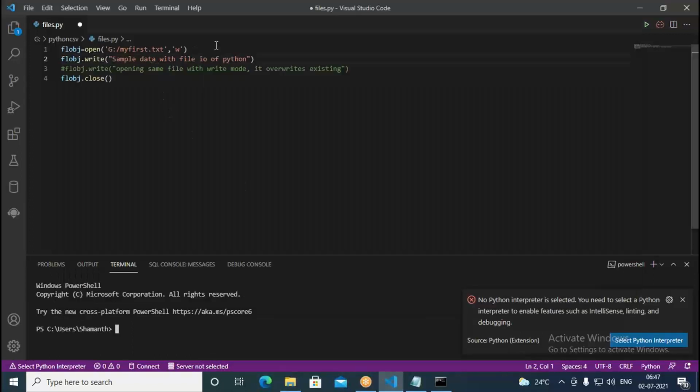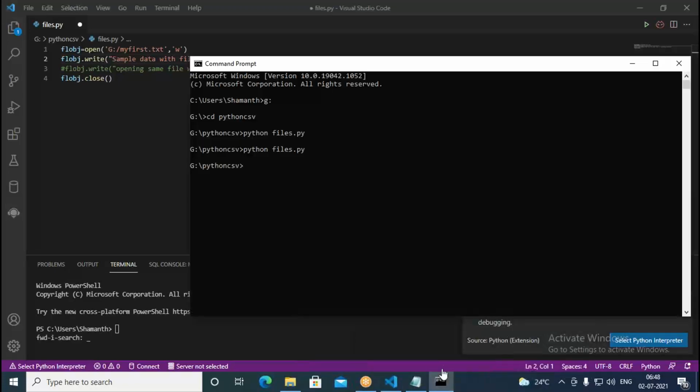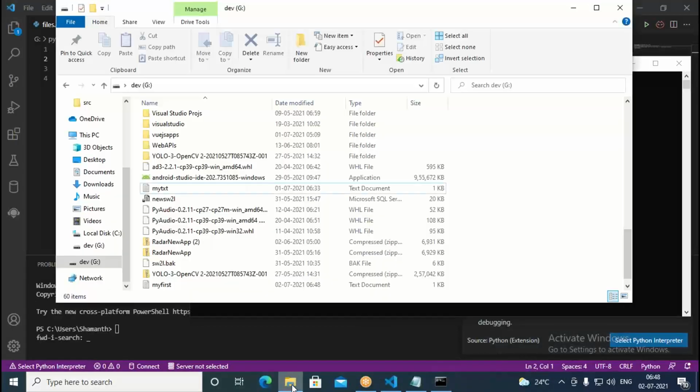Now what it does exactly, it creates a new file. So in the file, it's going to write it. So now let us see what happens. You can go to this and you can see the file. Now it's available. So let us refresh it.